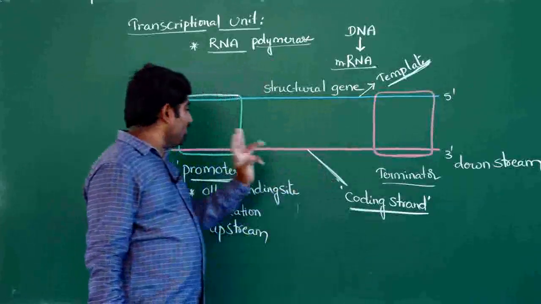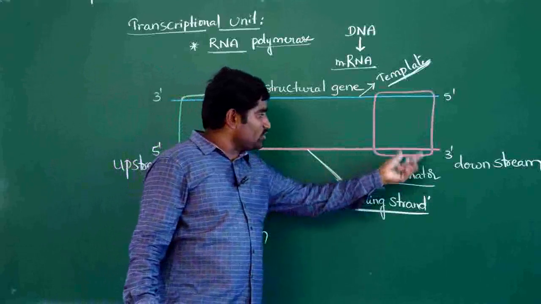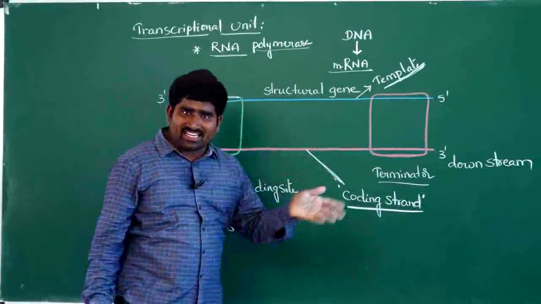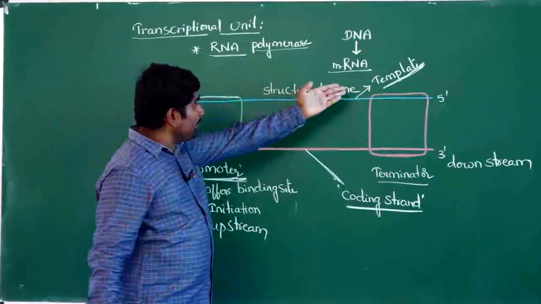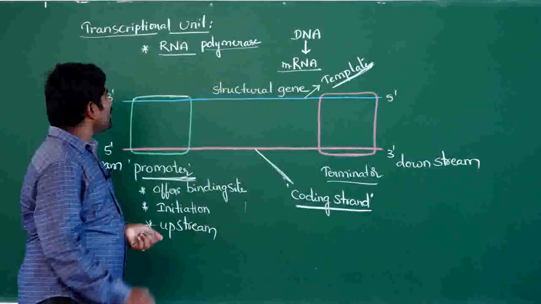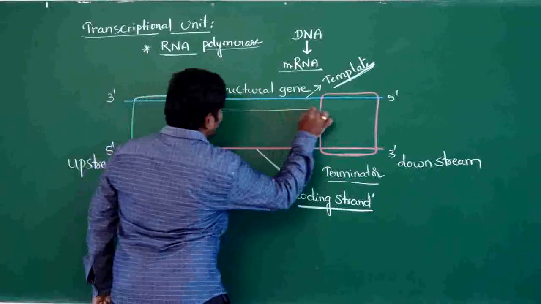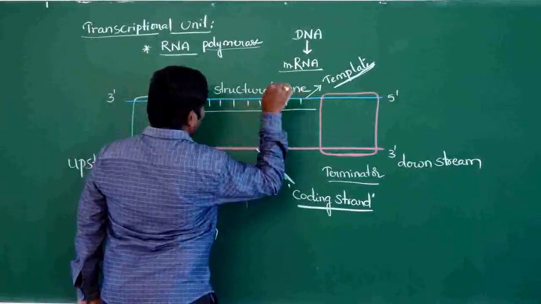Based on the coding strand only, we say that the promoter is located on upstream and the terminator is located at downstream. Why are we not taking the template strand, the 3' to 5' strand, into consideration? Because during the process of transcription, the newly formed mRNA copies the template strand complementarily.